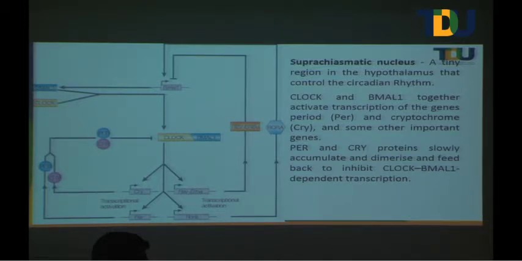Previously, people had also identified certain genes called period and others. Not only this Nobel winning group, other groups also identified and studied these genes. And interestingly, they observed something called a feedback mechanism, a feedback loop.